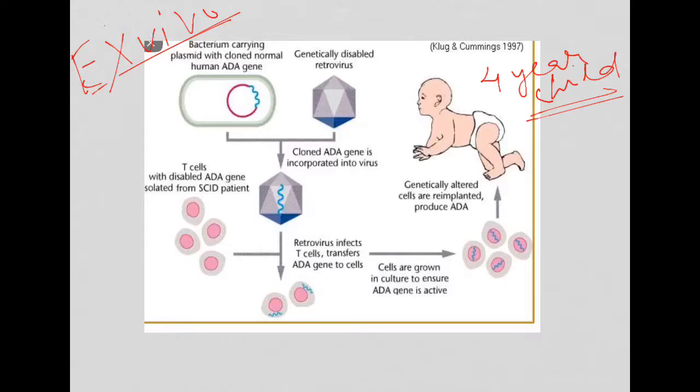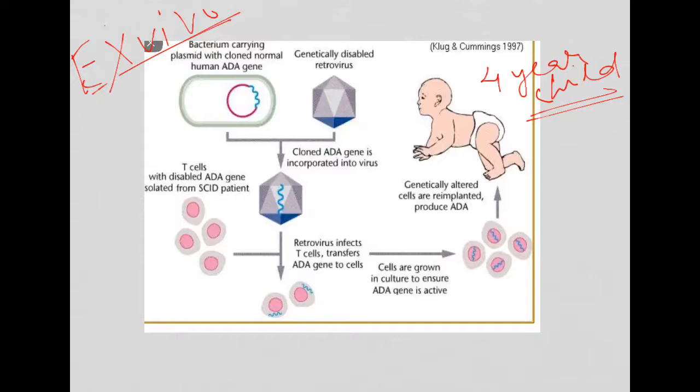What researchers did in ex vivo gene therapy is that adult stem cells are taken from patients and the therapeutic gene is inserted into the vector.